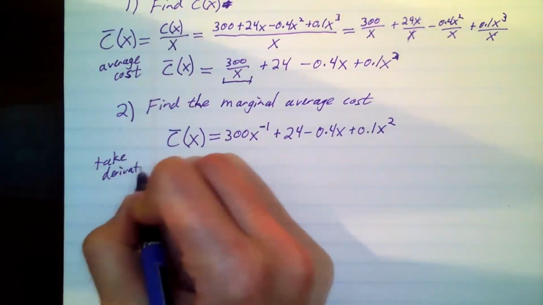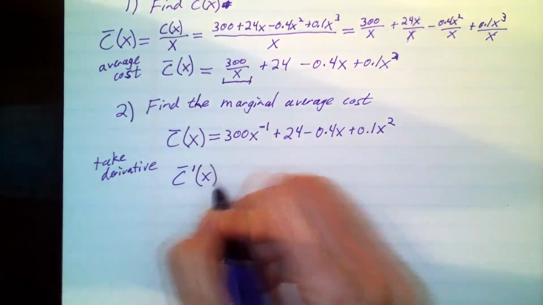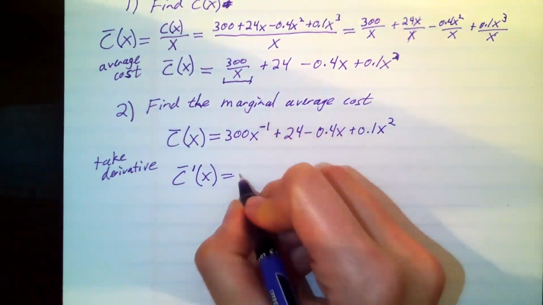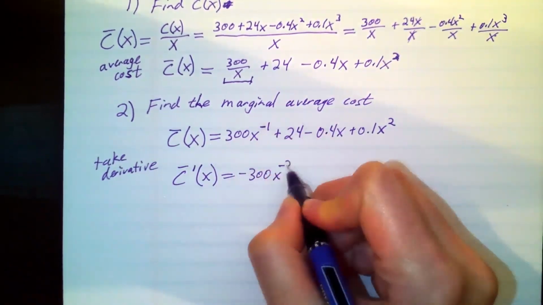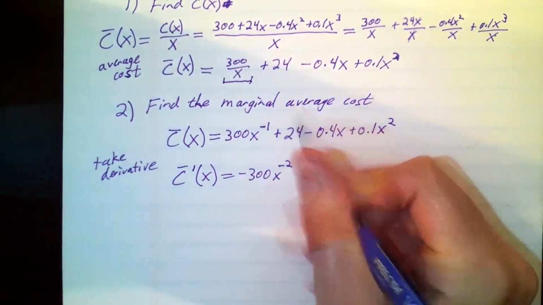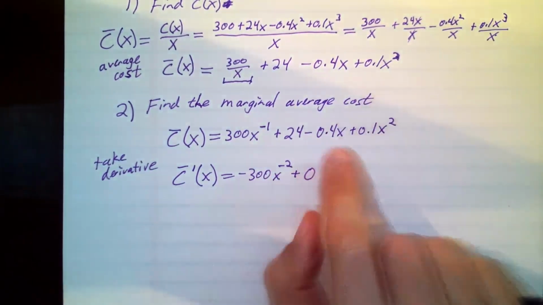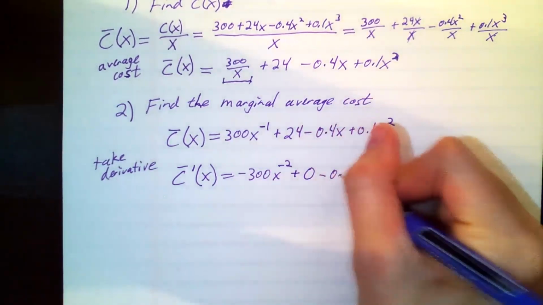Each term. So I've got c bar prime. This is going to be a power rule. 300 times -1 is -300. X to the -1 minus 1 is -2. The derivative of 24 is 0. You don't have to write that, but I'll write it here for emphasis. The derivative of -0.4x is -0.4.